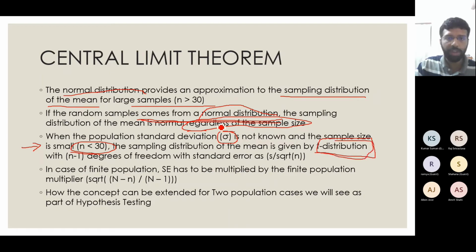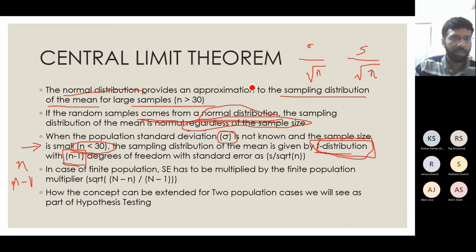We will come to the details later when we solve problems. The t distribution is characterized by the degrees of freedom, which I will also explain when we come to that point. For n samples, the degrees of freedom will be n-1. Instead of sigma by root n that we saw in the previous case, the standard error will be s by root n, where s corresponds to the sample standard deviation.